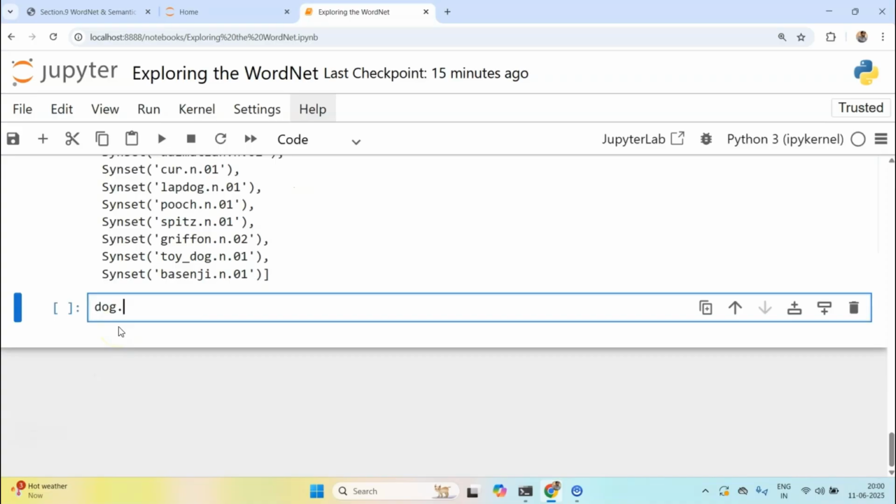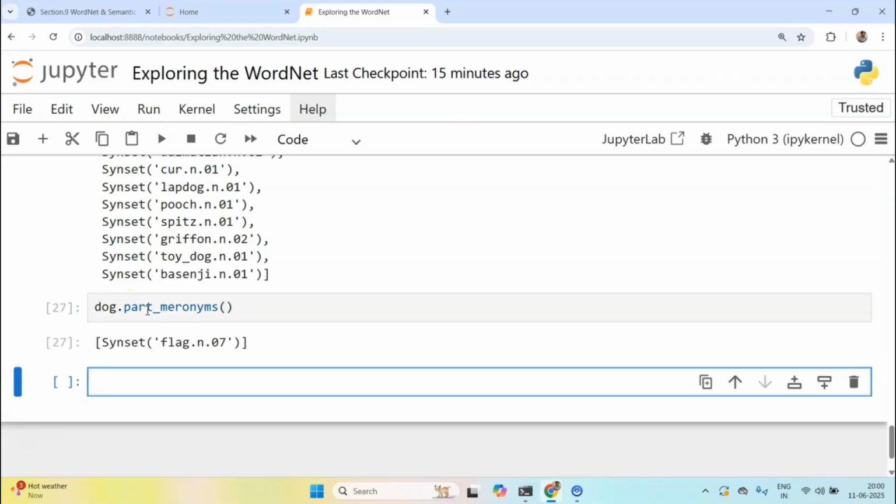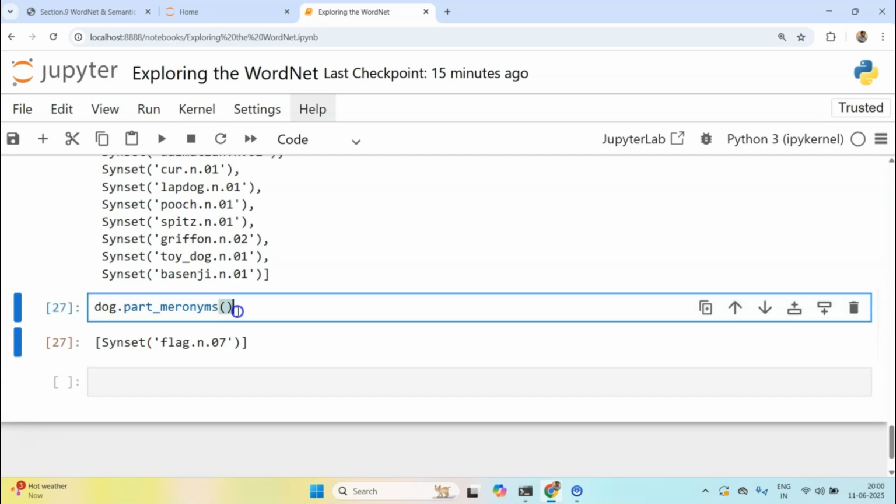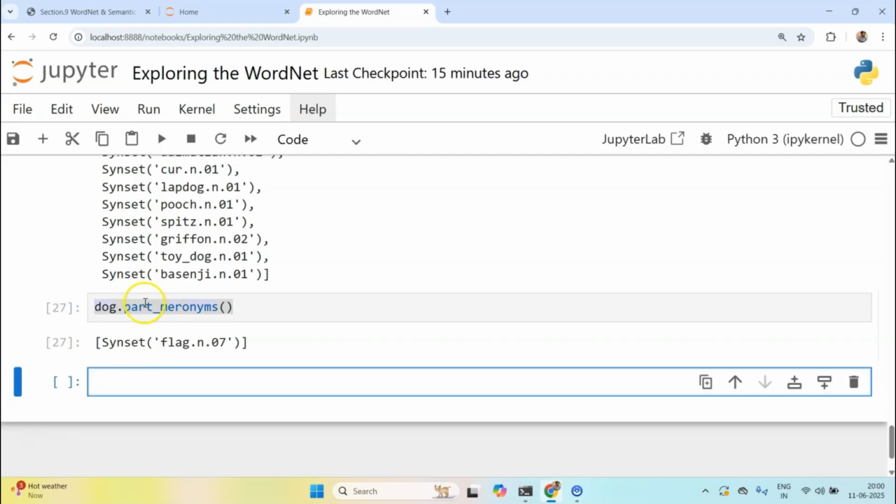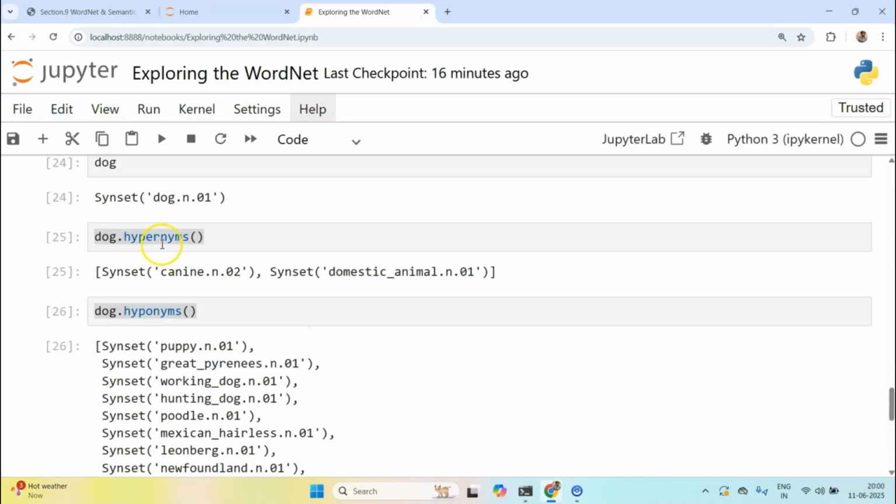Now to get the meronyms, you will call this function part_meronyms, and it's easier to remember because we have this part. What does that mean? That means what makes up a dog, and it does not make sense, right? So to see part meronyms in action, I think we would have to take some other synset.